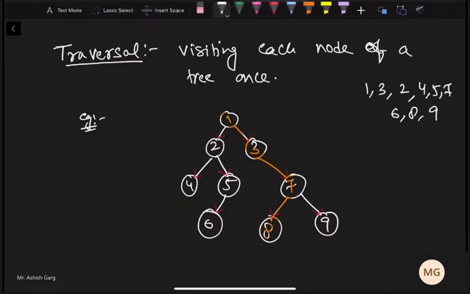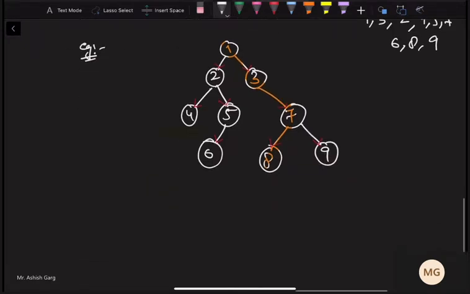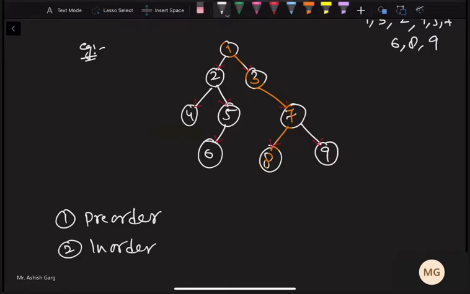So we should have some standard in which we visit the nodes, and the most popular standards are, first of all, pre-order, then in-order, and post-order. There are more ways also in which we can visit the tree, but these are the most popular ones.